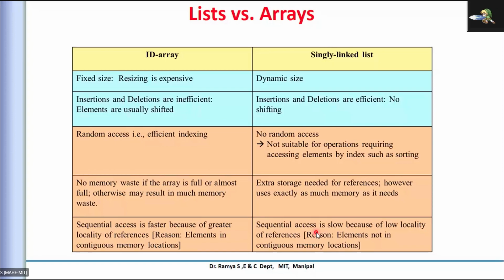If I want to go to the nth element, I have to go through all the elements before that, because there is no direct reference. But it has its own advantage, which we'll see. Here the elements are not continuous, so I can't go directly to the nth element, because they are not allocated in continuous memory.